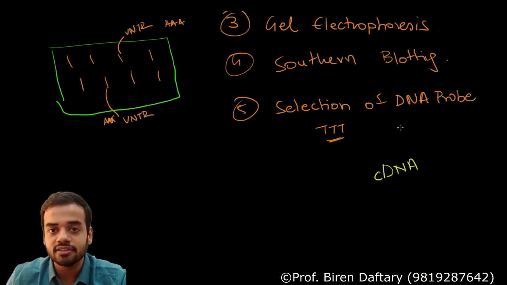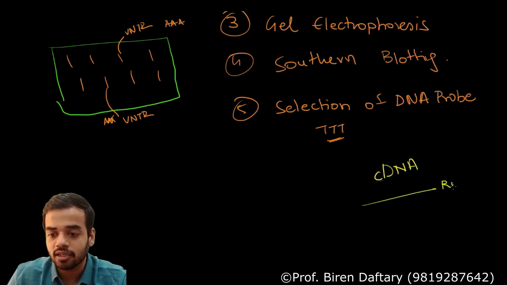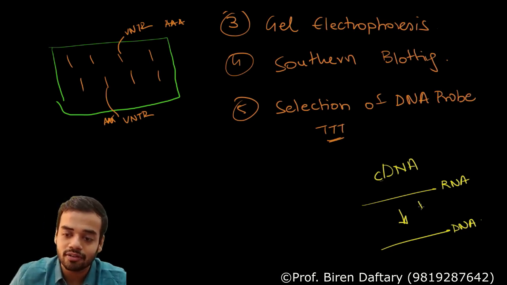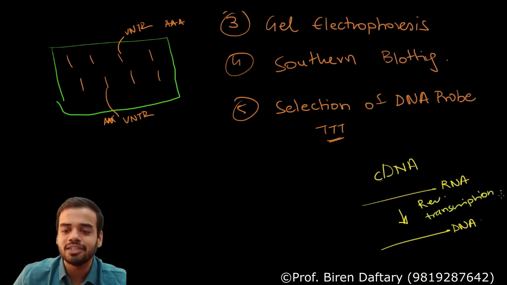And this method is a method in which you produce DNA from RNA. So I have RNA with me and I prepare a DNA. If I have DNA, I prepare RNA from it, it is called transcription. If I have RNA, I prepare DNA from it, it is called reverse transcription. So by using reverse transcription, I will prepare a DNA. So very simple.